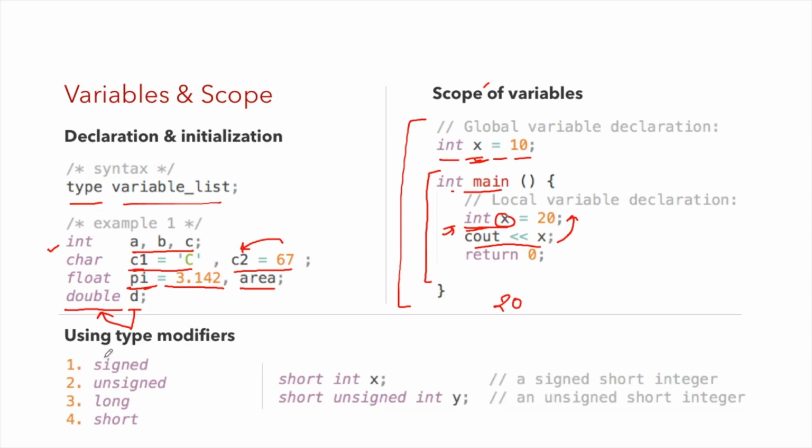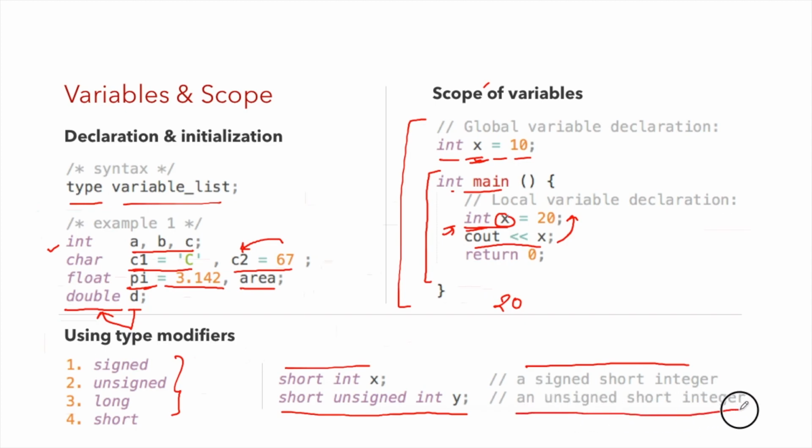We have already seen that we can use type modifiers: signed, unsigned, long and short. These being my modifiers, I can use them like this, short int x. So x is a signed short integer, and then short unsigned int y. Here y is an unsigned short integer.